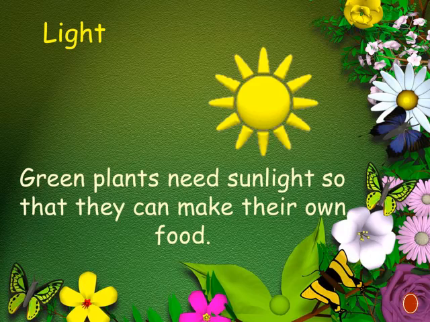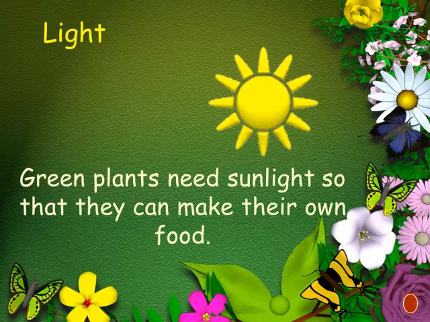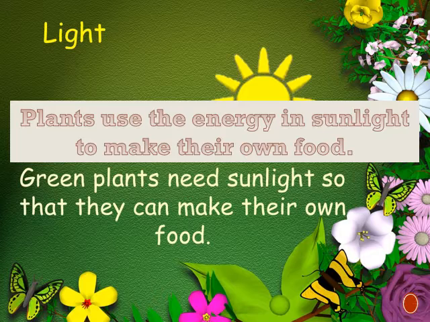All right. Now, how about plants? Just now, earlier on, I mentioned about food and light. Plants, where do they get the energy from? So, green plants need sunlight so that they can make their own food. Of course, plants get the energy from the sunlight. Okay, so plants use the energy in sunlight to make their own food.